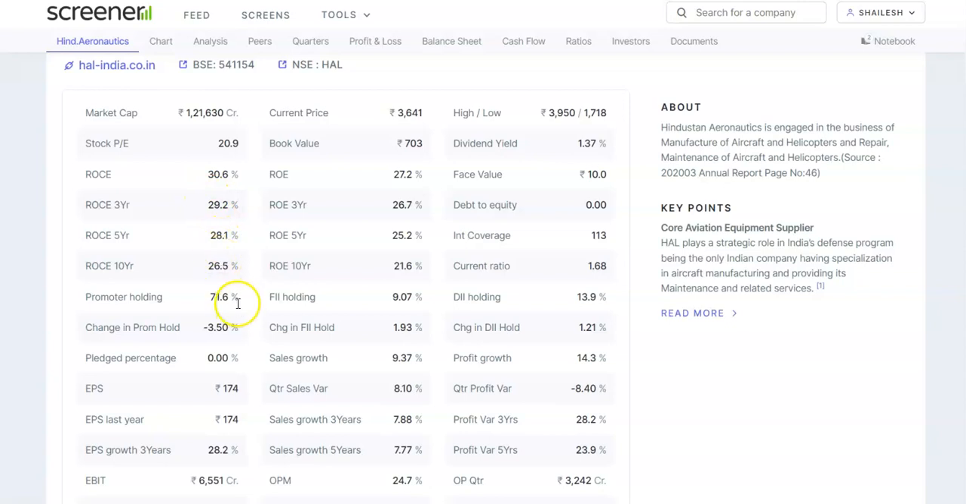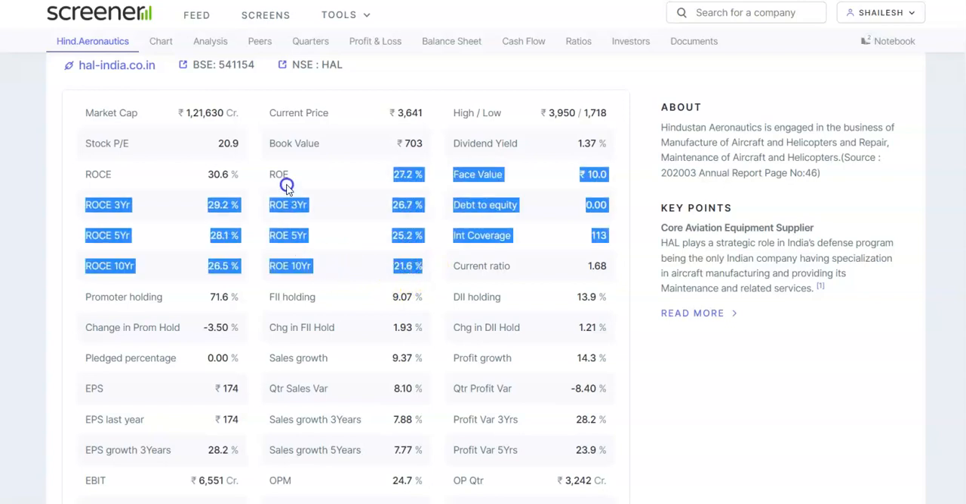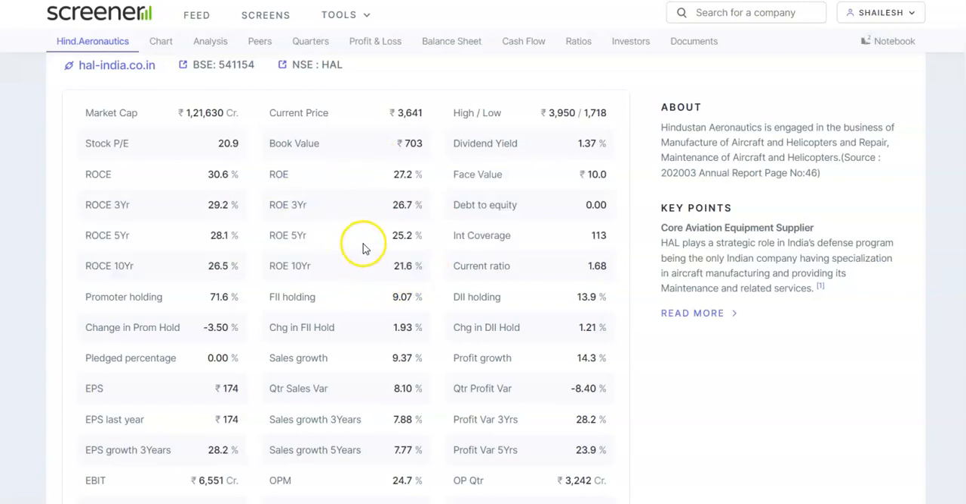Now if we look into the ROCE, the average ROCE for 10 years is 26.5, for 5 years is 28.1, and for 3 years is 29.2. And for this year the ROCE was 30.6, which is extremely good about this company. They are maintaining the ROCE above 25%. If we look into the ROE, it is consistently above the 20% mark, which is very good about this company.